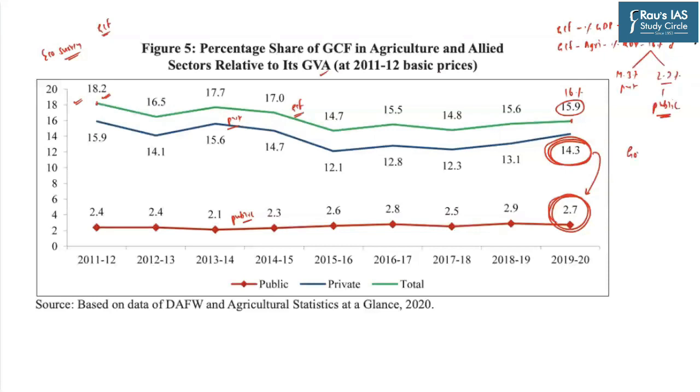See, as far as the government is concerned, as I said, the government will undertake expenditure on the Indian agriculture either in terms of subsidies or in terms of public investment. And we are seeing that in terms of public investment, the share of the overall government expenditure on the gross capital formation is approximately around 2.7% of agricultural GDP. On the other hand, if you look at the government's expenditure on the overall subsidies, this comes down to approximately around 8% of agricultural GDP.